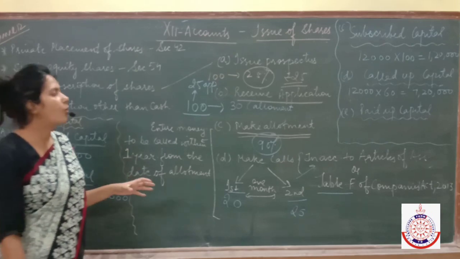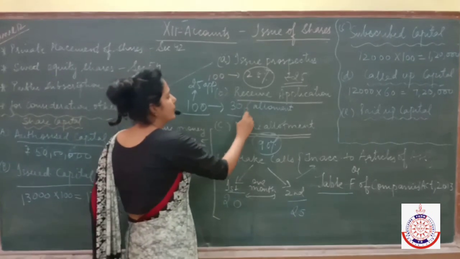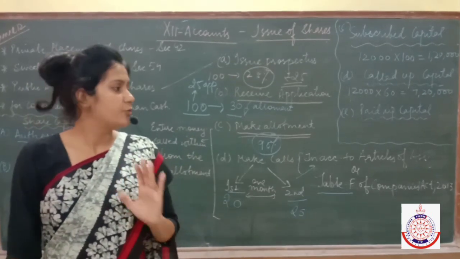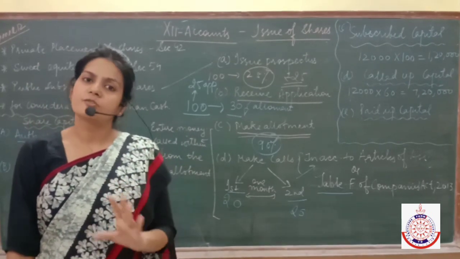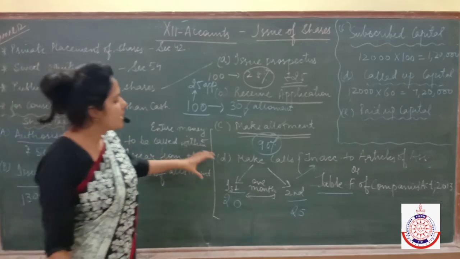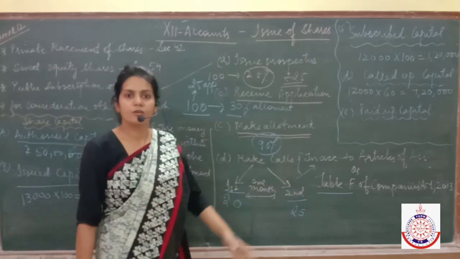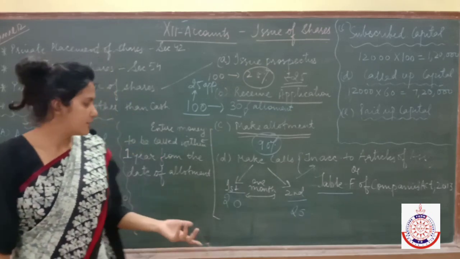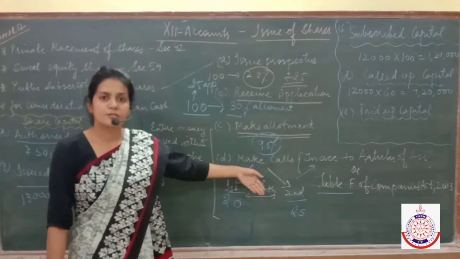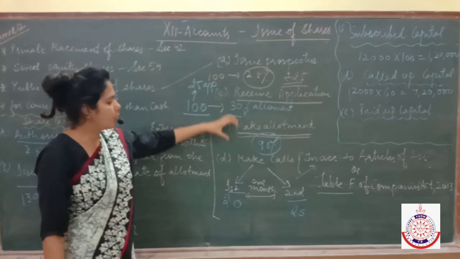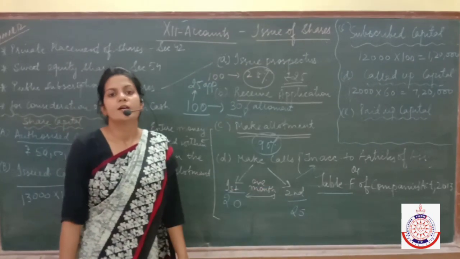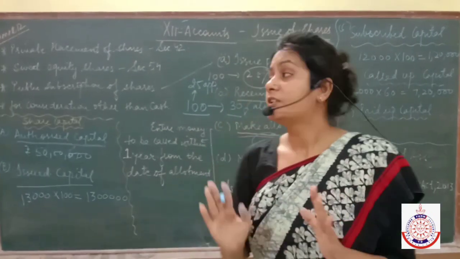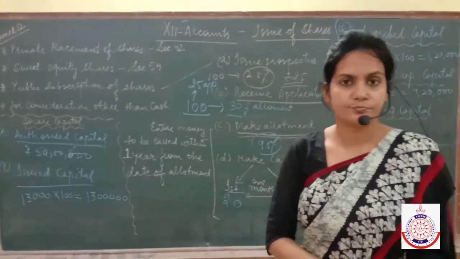A company may call the whole money at allotment only. The company may say, we don't want to give you any kind of installments, give us the whole money. Then in that case, no entry for first call and final call will be passed, as there are no calls at all. But if the company is asking for the money in installments, then it's application, allotment, first call and final call. So you need to understand the question that way. Hopefully the theory portion is clear to you.